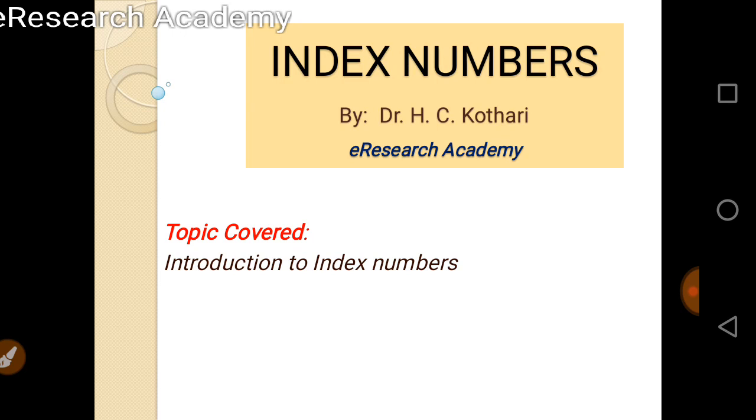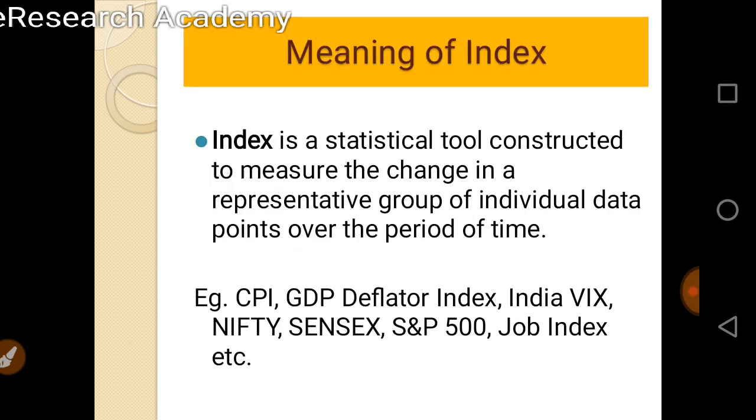So friends, let's start. The meaning of an index: it is a statistical tool constructed to measure the change in a representative group of individual data points over a period of time.